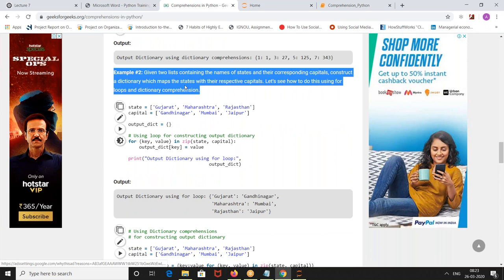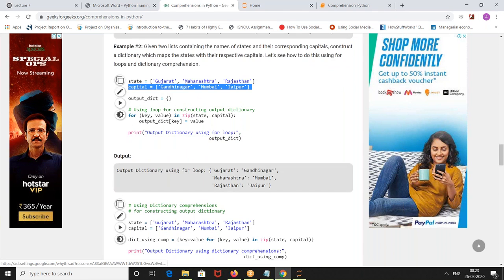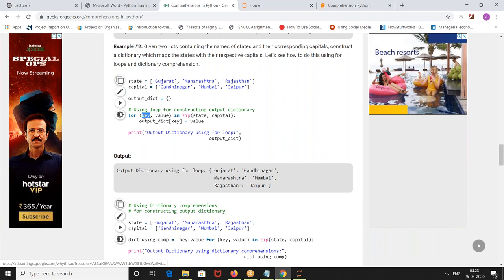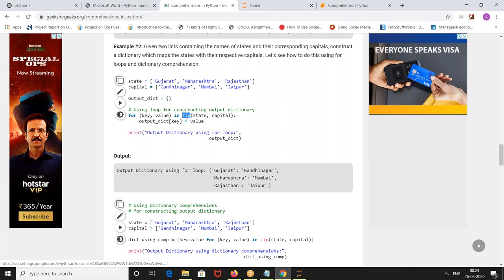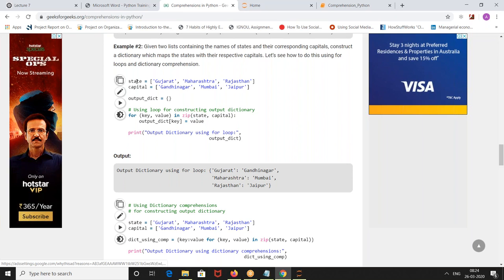Okay, given two lists containing the names of the states and their corresponding capitals, construct a dictionary which maps the state with the respective capital. Let's see how to do this using the for loops and the dictionary comprehension. Okay, Gujarat, Maharashtra, Rajasthan, Gandhinagar, Mumbai, Jaipur. Output dict is an empty dict. For key value in zip of state capital, output dict of key is equal to value.